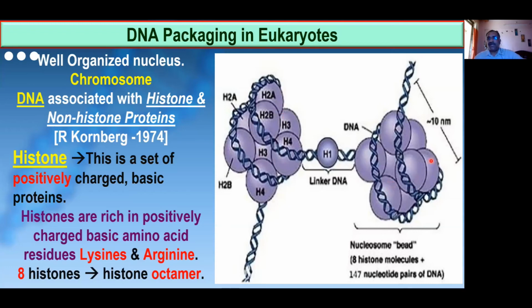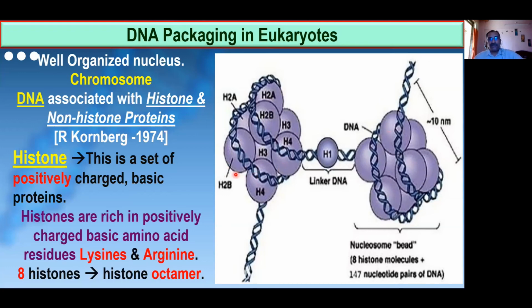Similarly, over here also you can see 8, but it is there not in 3D, so you cannot see the other side, the units which are there. So there are 8 units of histones. This is collectively known as octamer. And these 8 units belongs to 4 types of proteins.